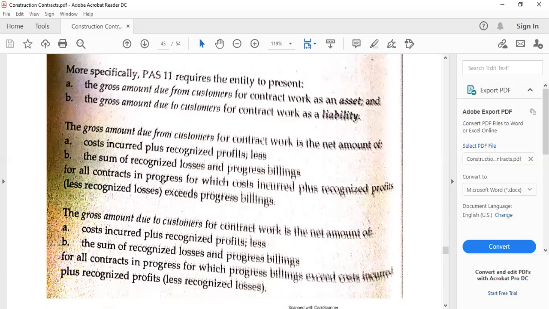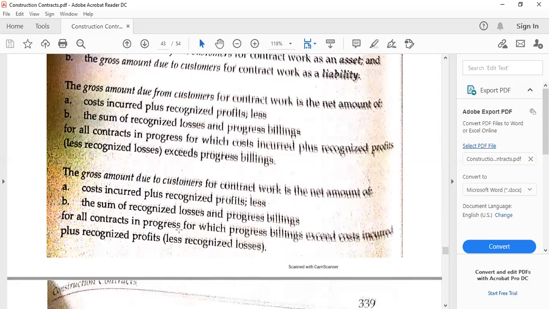So I am mentioning this in advance anyway, that when the CIP exceeds the billings, meaning the contractor, or us, performed more than what we have billed, then there is an account for the receivable amounts that will have to be recognized, that is called the due from customer account. So this is a receivable. On the other hand, there is also an account due to customer in which the billings have exceeded the CIP balance. The CIP balance represents the portion of the contract that we have already performed. So that's why we have to recognize a liability.